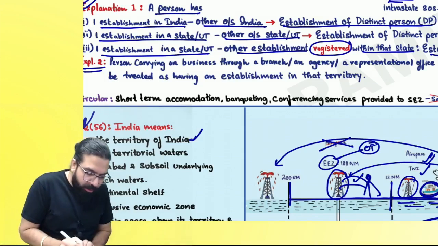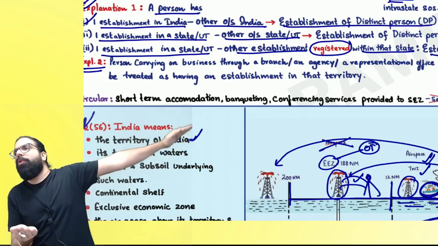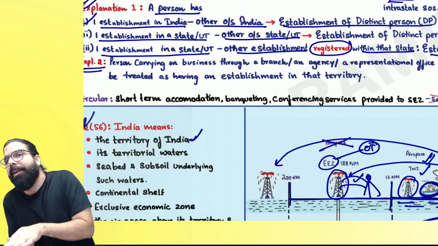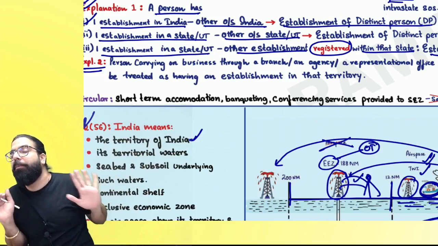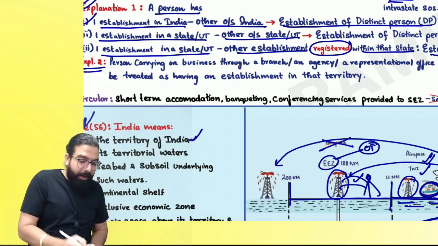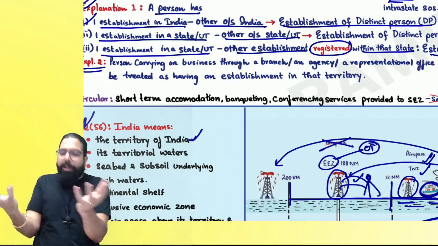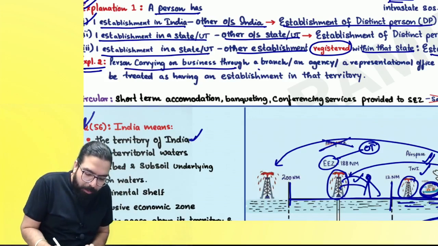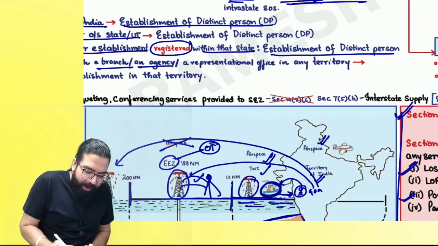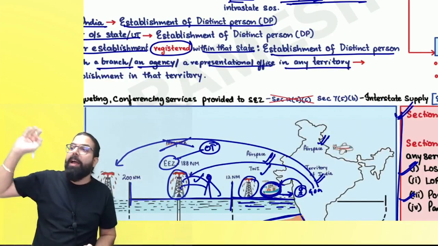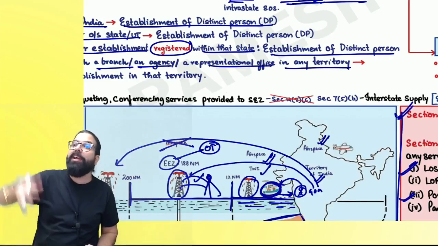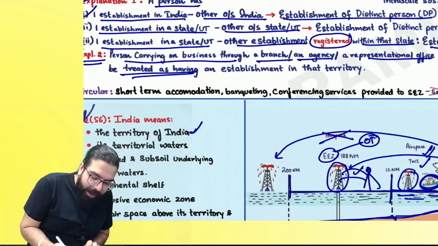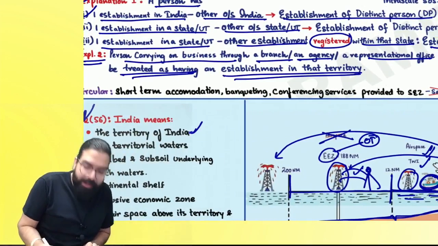Distinct person goes ahead and talks about that, sir, I have one establishment in India, one outside India, distinct person. One establishment in one state, one outside the state, distinct person. One establishment in the state, another establishment also in the state, and both are registered, then also it is distinct person. And it goes ahead and says, how will you be called as having an establishment outside India? They are telling, if a person is carrying on business through a branch, agency, representational office in any territory. State Bank of India has a branch outside India. They have a representational office outside India. Then they are telling they will be treated as having an establishment in that territory.